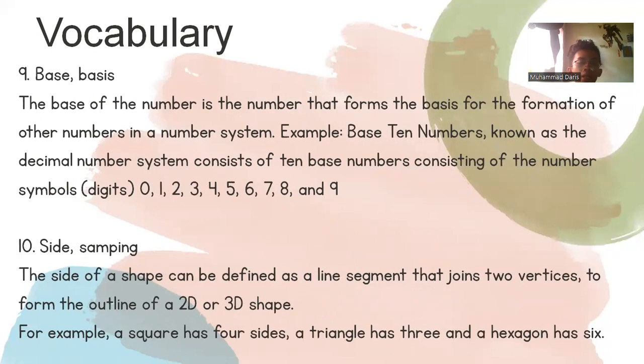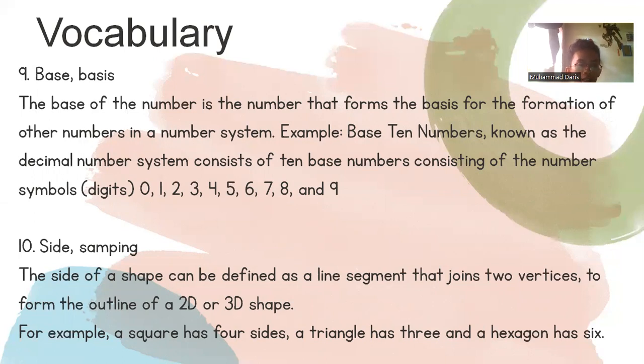Next is base, or basis. The base of a number system is the number that forms the basis for the formation of other numbers in a number system. Example, base 10 is known as the decimal number system, which consists of 10 basis numbers consisting of the number symbols, digits. In geometry, base in Indonesian meaning is alas.